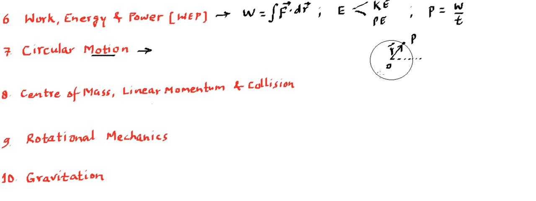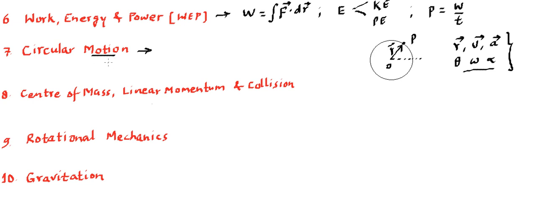To describe this motion of the particle in a circle, we can use displacement, velocity and acceleration as we discussed in kinematics. But instead of these linear parameters, we are going to use angular parameters like angular displacement, angular velocity and angular acceleration. These new parameters will make the description of motion very easy. Along with it, we will also talk about dynamics like centripetal force, centripetal acceleration, tangential acceleration and other aspects and forces. So that's going to be a particular type of motion.